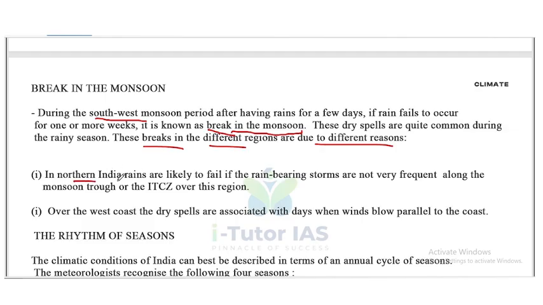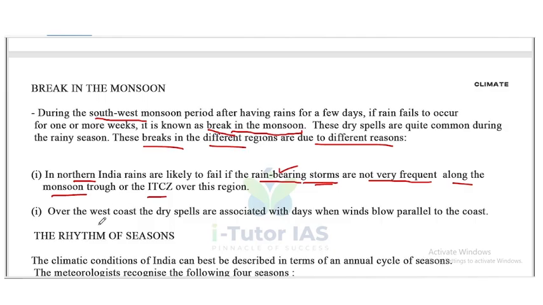In North India, rains are likely to fail if the rain-bearing storms are not very frequent along the monsoon trough or the ITCZ over this region.